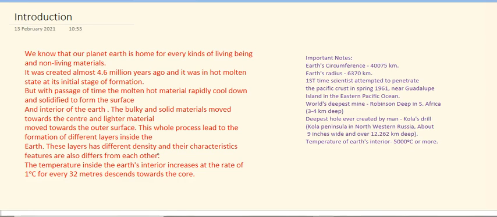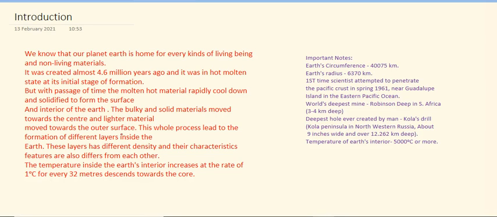These layers have different density and their characteristic features also differ from each other. The temperature inside the earth's interior increases at the rate of 1 degree centigrade for every 32 meters of descent towards the core. So from this introductory portion, we can easily say that Earth actually formed about 4.6 million years ago and it was in a hot molten state at the initial time.